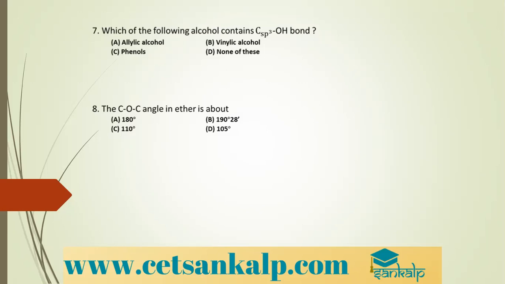Next, tertiary butyl alcohol can be prepared by the action of... So you want tertiary butyl alcohol. Tertiary butyl alcohol is nothing but this, with OH. So this is tertiary butyl alcohol. They have asked what we can use to get tertiary butyl alcohol. If I want tertiary butyl alcohol, I should go for ketones.